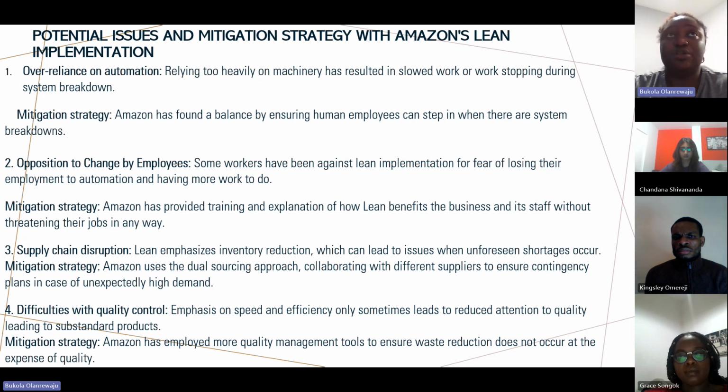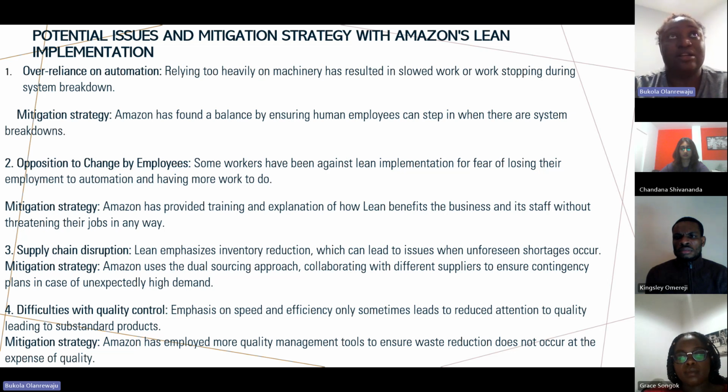The second challenge was the opposition to the change by the employees. The employees did not understand the benefits of lean to them and to the company, because they felt like the use of automation would make them lose their jobs, and that means there is no benefit to them.